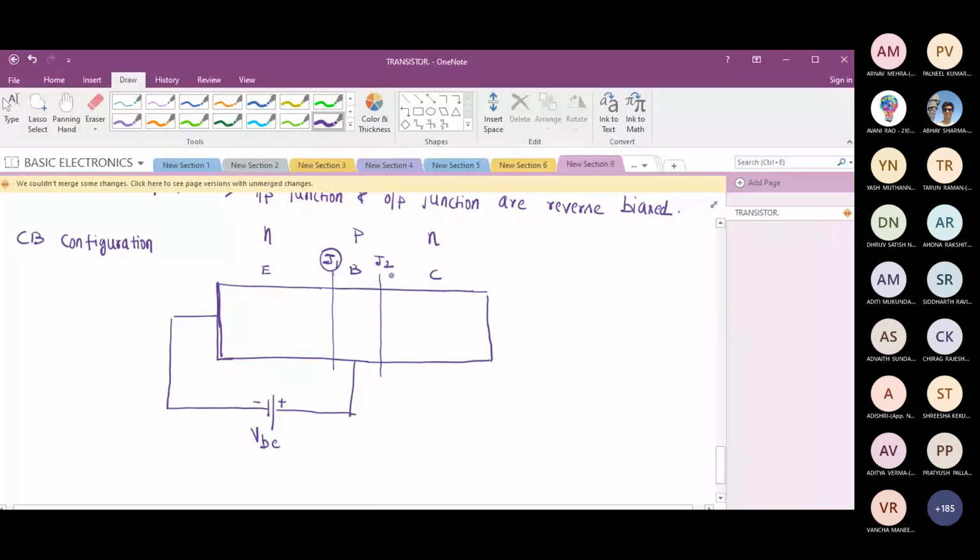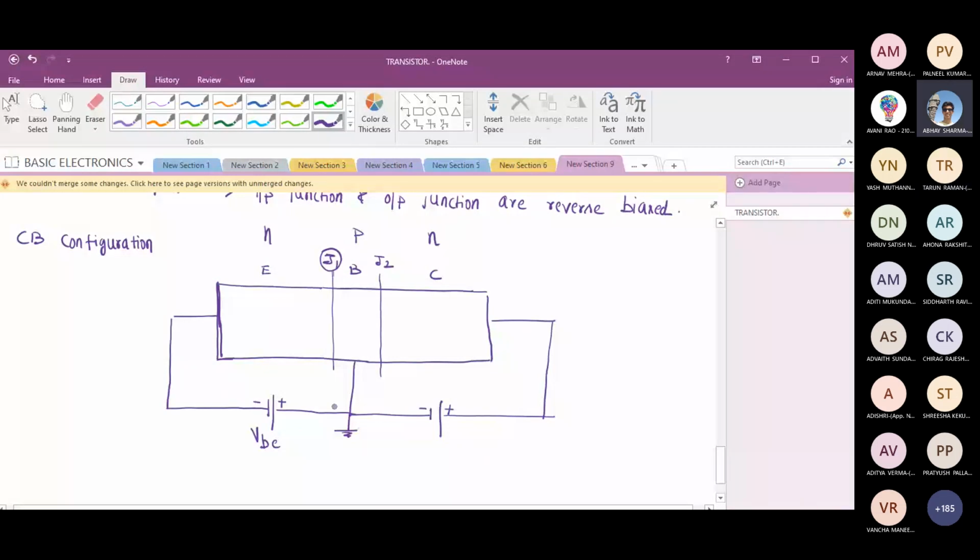And what should I do with J2? If I want active region, I have to reverse bias the junction. So what should I do now? N should be connected to positive and the base P should be connected to negative. Is it common base configuration? Yes, sir. And are the junctions J1 and J2 getting forward and reverse bias?